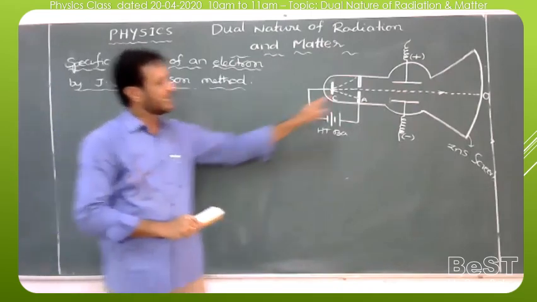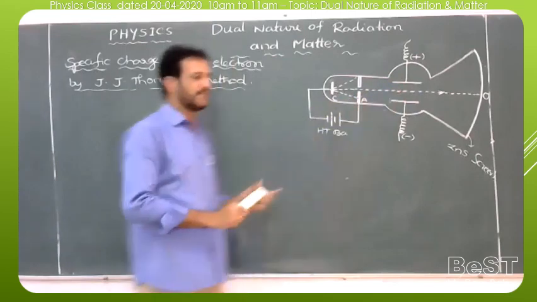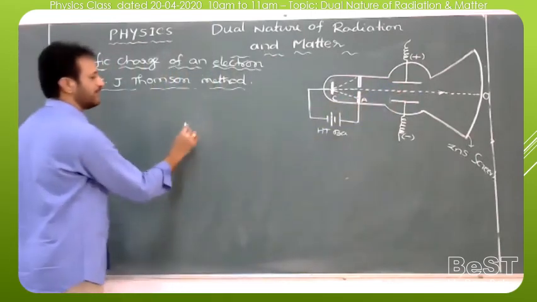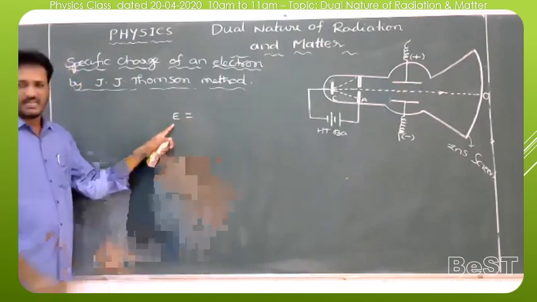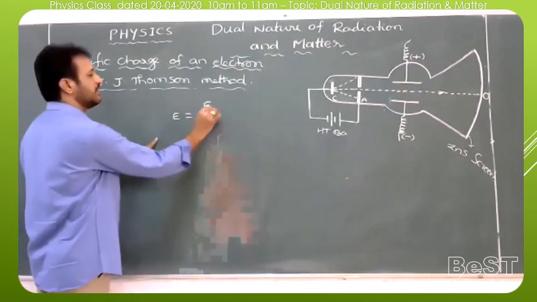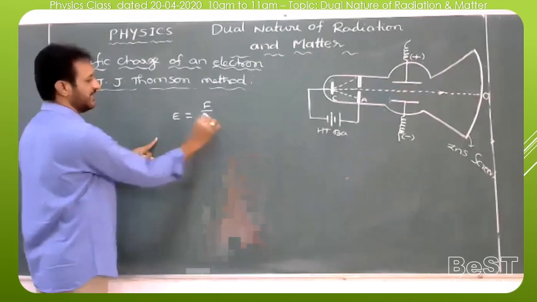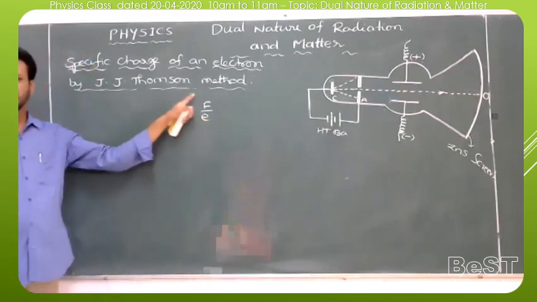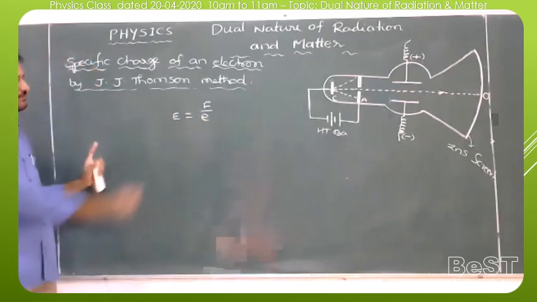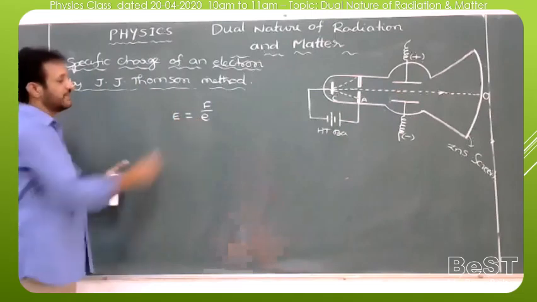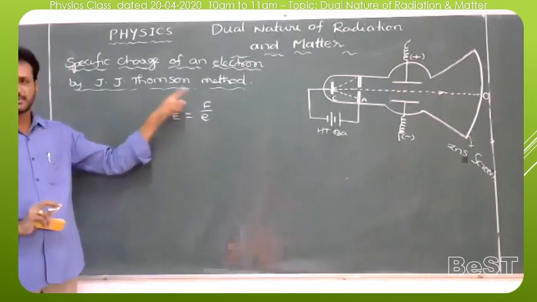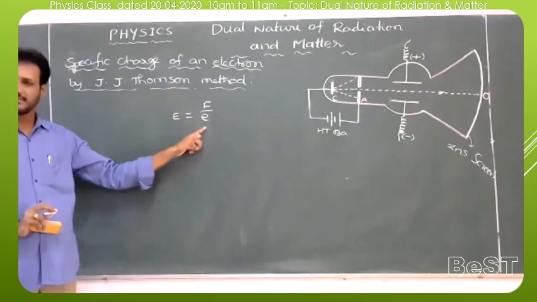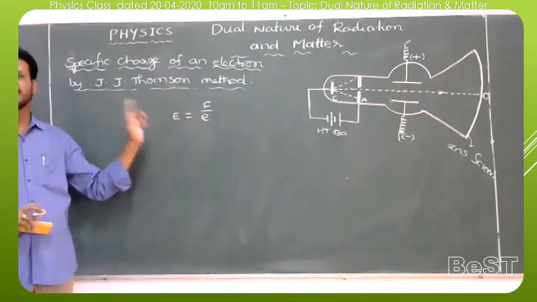So here we are applying an electric field. The strength of the electric field is the force acting per unit charge. You can write the formula simply, E is equal to F by q, generally. It is the formula for the strength of the electric field, where F is the electric force on the electron, q is the charge of the electron, and E is the strength of the electric field.